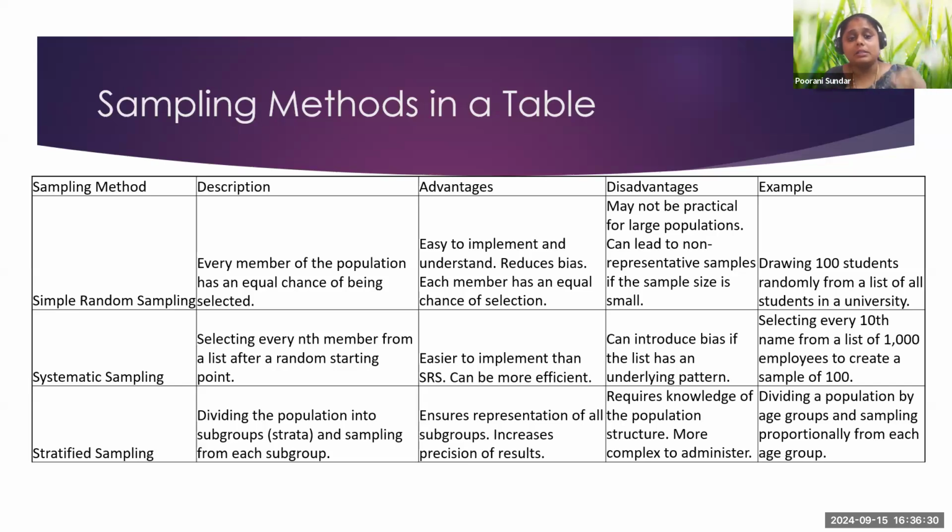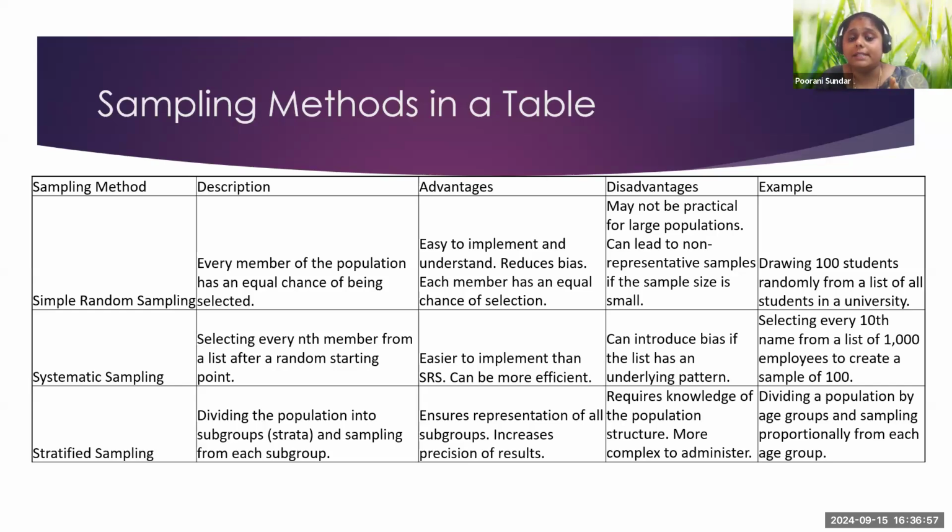Whereas in systematic sampling, you select the nth number from the list. For example, I have 1,000 employees in my list. So I'll select every 10th employee, or every 20th employee. That way, I'll do the sampling systematically. That is systematic sampling.